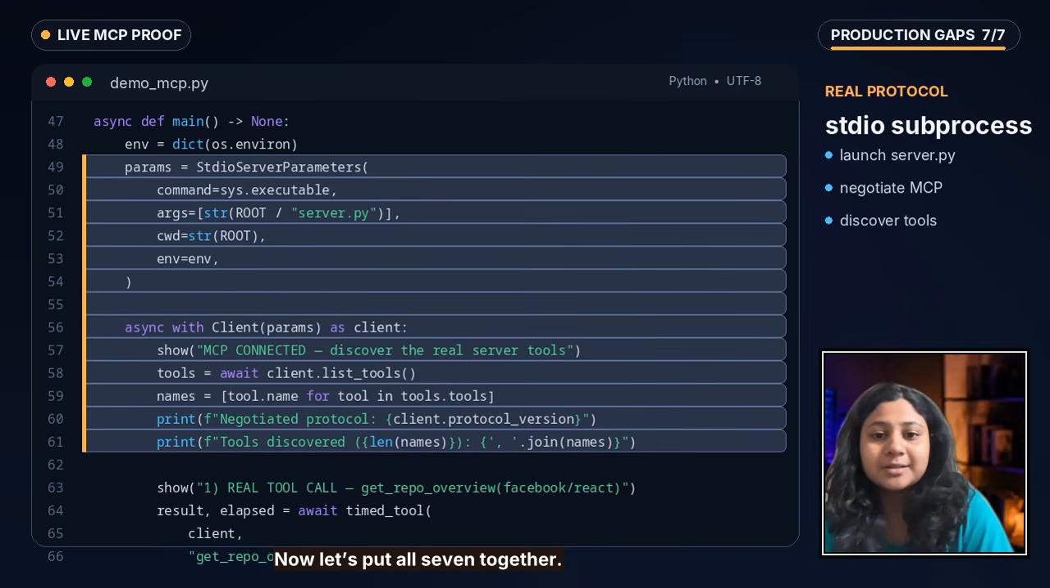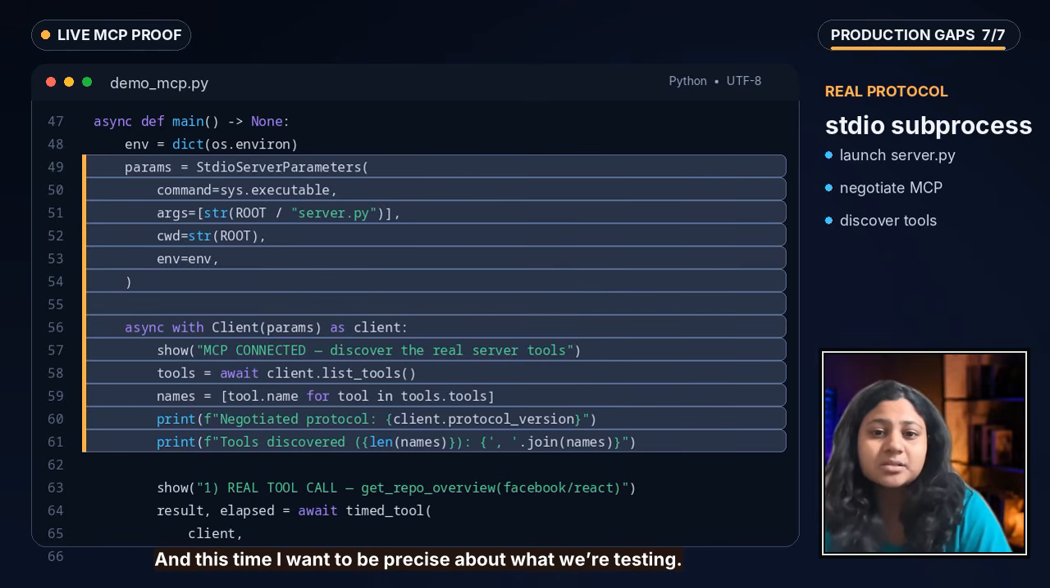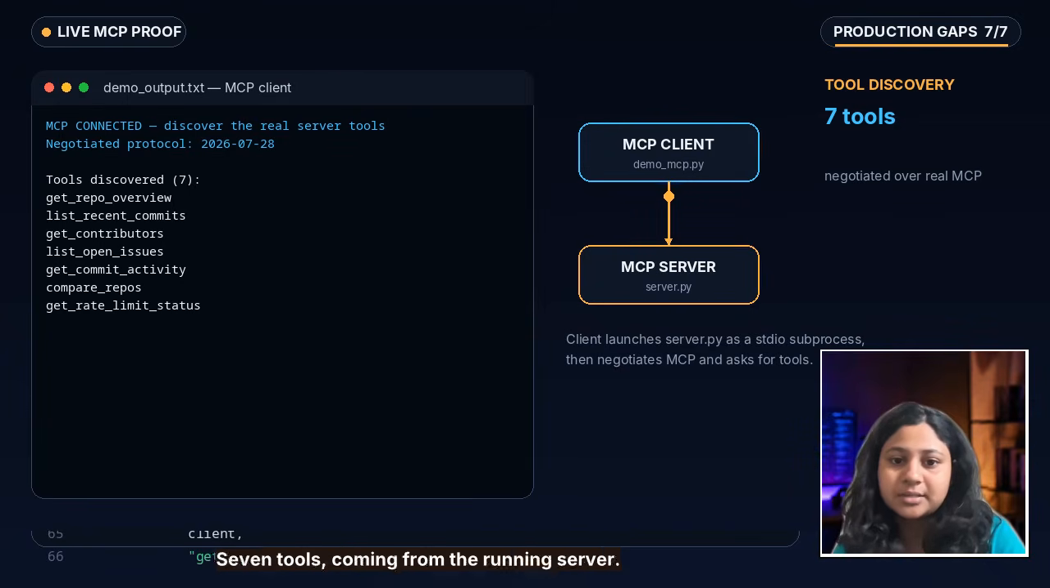Now let's put all 7 together, and this time I want to be precise about what we are testing. This demo is not importing the Python functions and calling them directly. The client launches this server.py as an MCP standard input-output subprocess, negotiates the protocol, discovers the tools, and then calls them through MCP. So first, tool discovery: 7 tools coming from the running server.